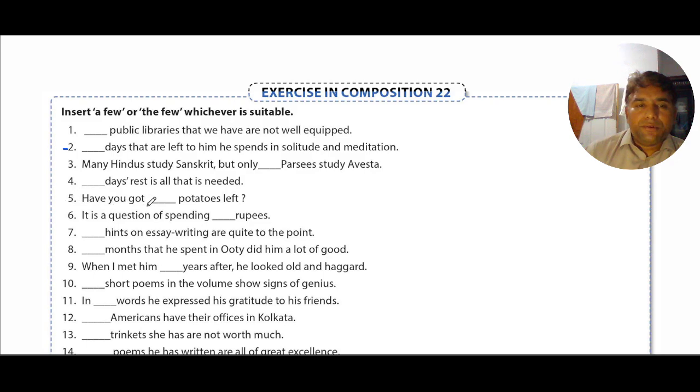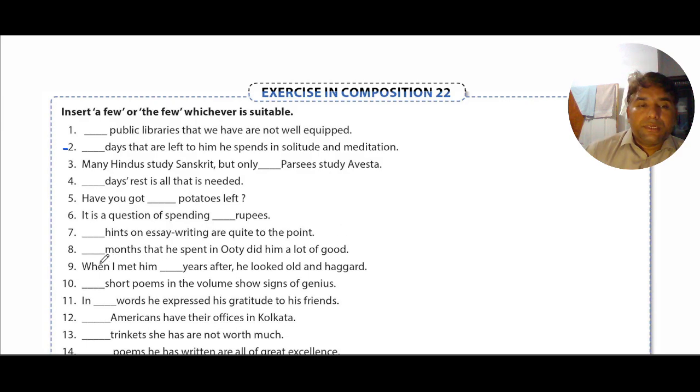Number 5. Have you got a few potatoes left? Number 6. It is a question of spending a few rupees. Number 7. A few hints on essay writing are quite to the point. Number 8.